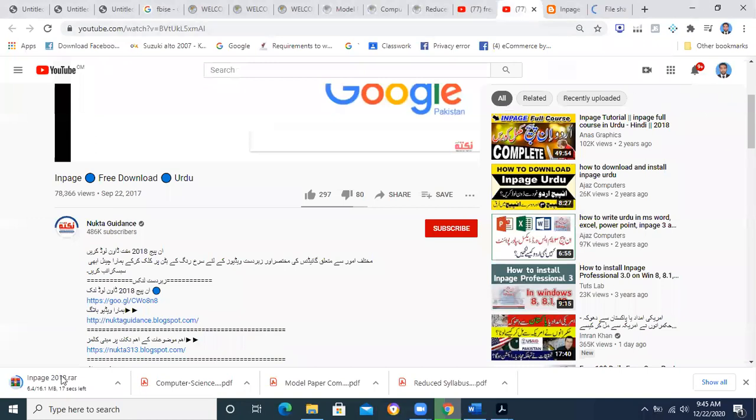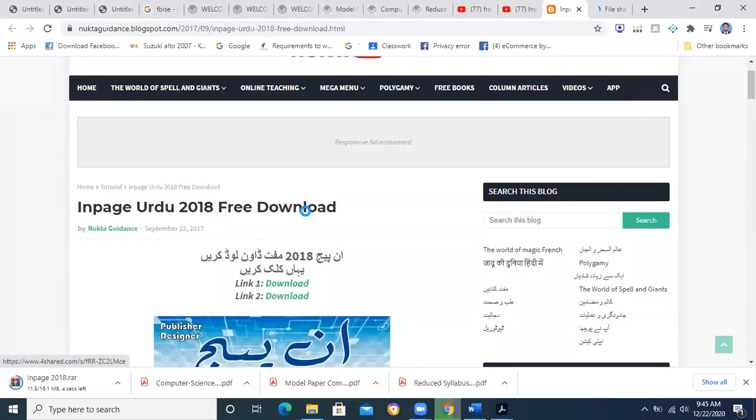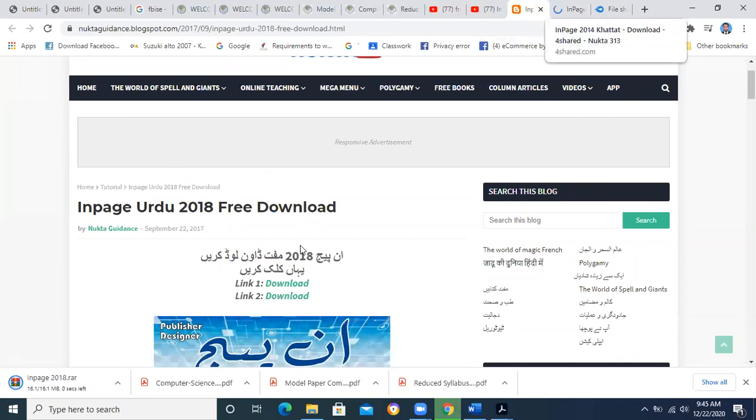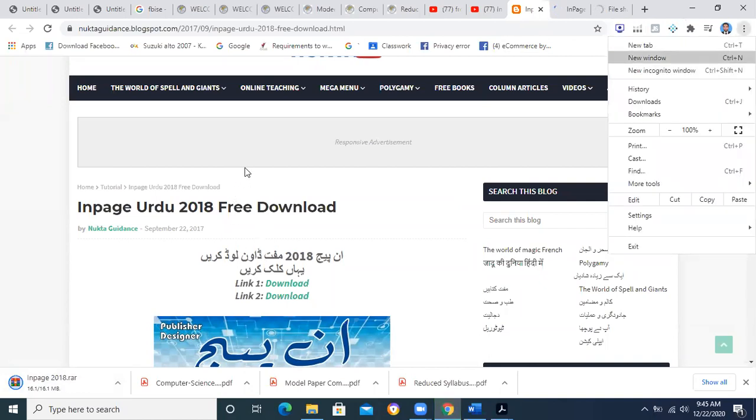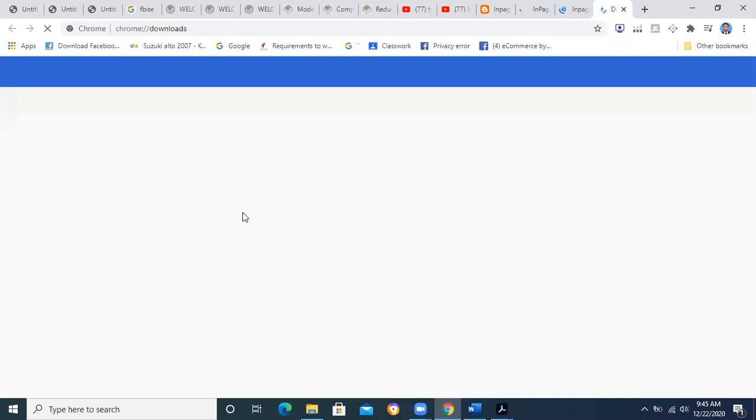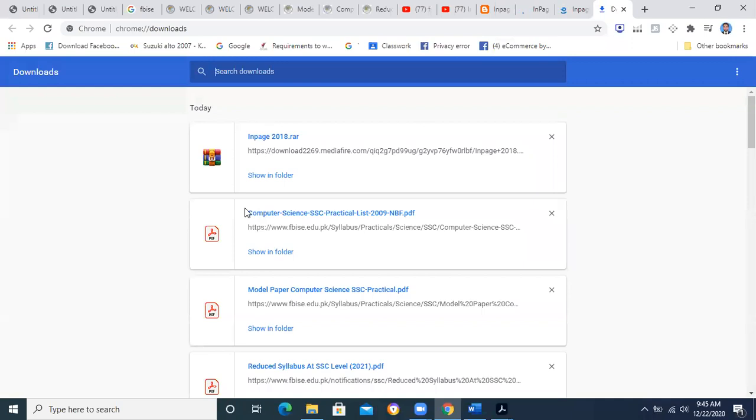If it is not working, we can go to the second option. In this way you will be able to find it. Right now it is downloading. Now it is working fine. It went to a blank page, but the download has started and it is getting downloaded.